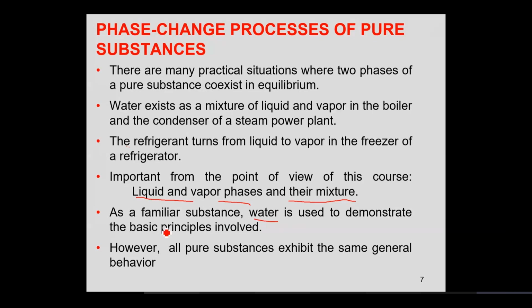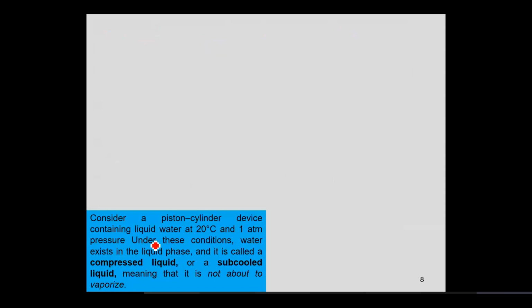as the test case to set the basic principles involved, and all pure substances would then exhibit the same generic behavior, that of water. So we said that let's say we have a piston cylinder device which contains water at 20 degrees centigrade and 1 atmospheric pressure. What is the state or what is the phase of water at this condition? Liquid, sir. It is essentially liquid.